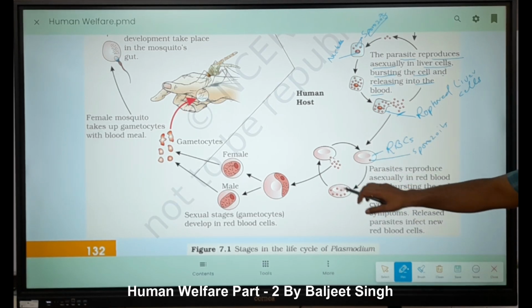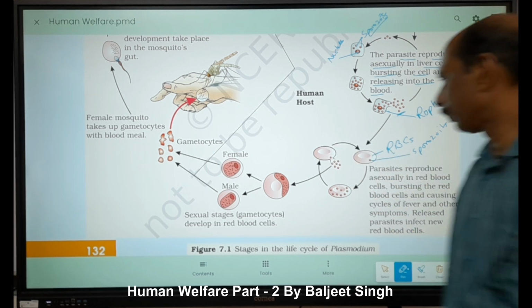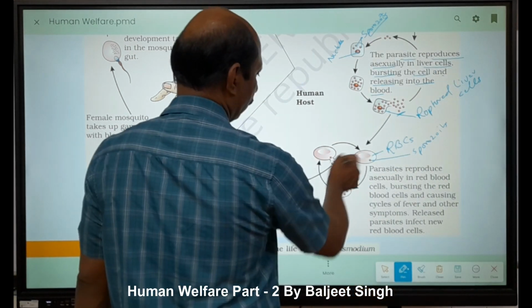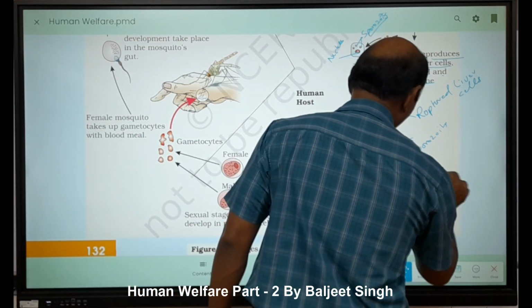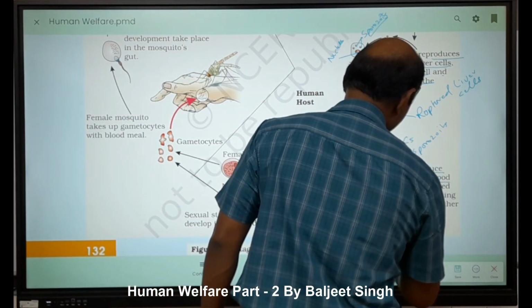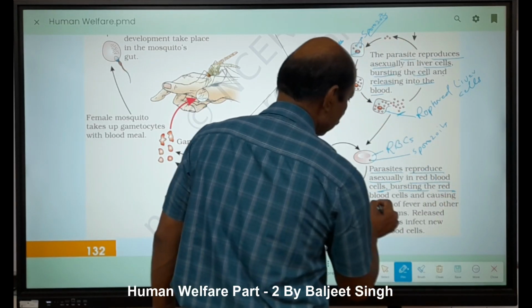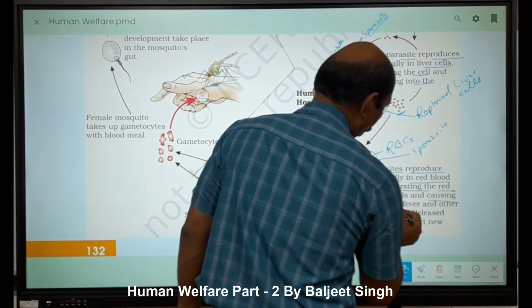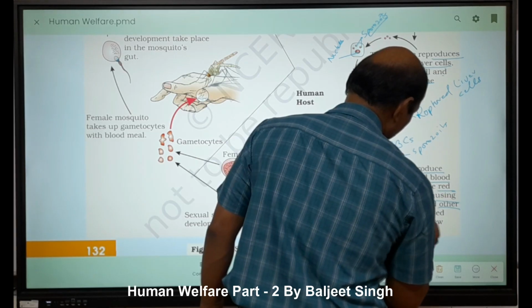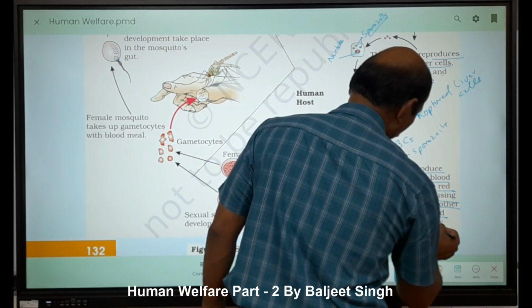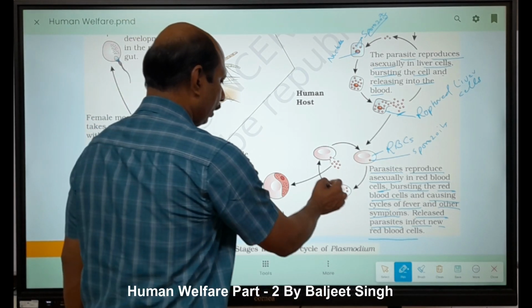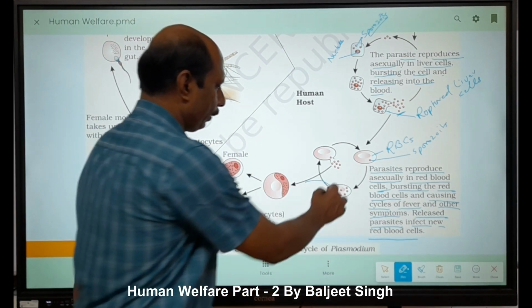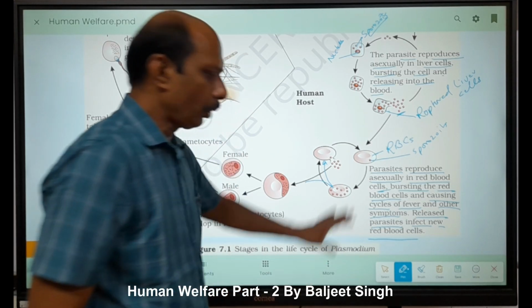Now here they replicate, and they do it asexually. The parasite reproduces asexually in red blood cells, bursting the red blood cells and causing a cycle of fever and other symptoms. Released parasites infect new RBCs. Now they infect the new RBC. Simply this. So here is asexual reproduction.